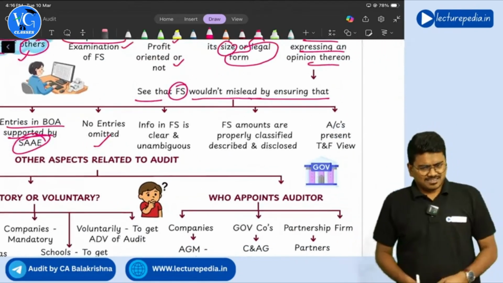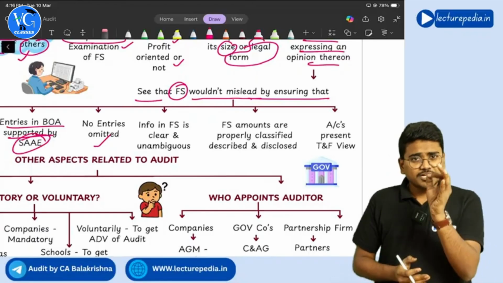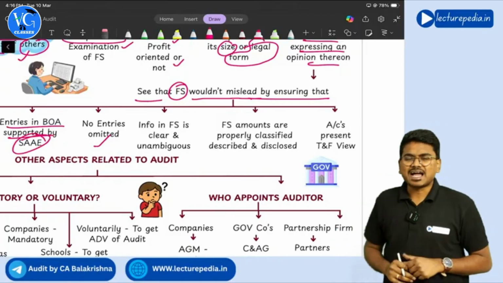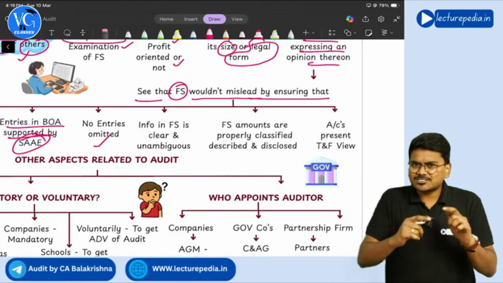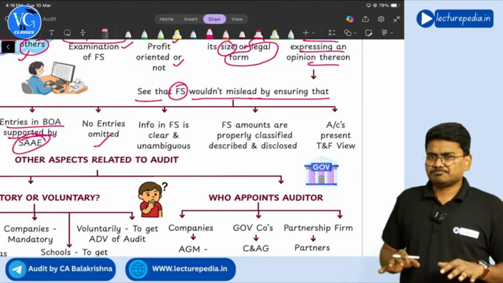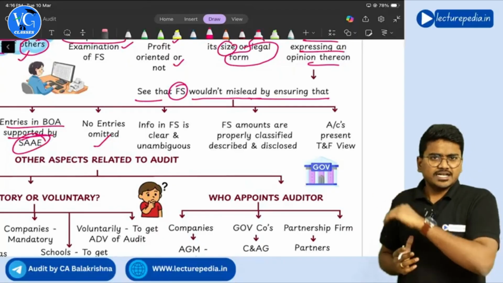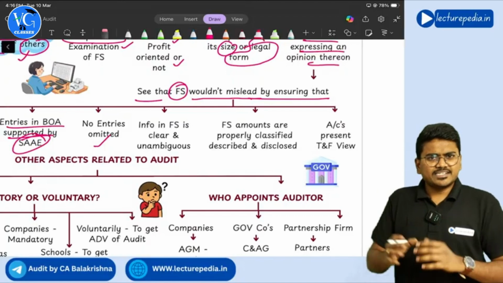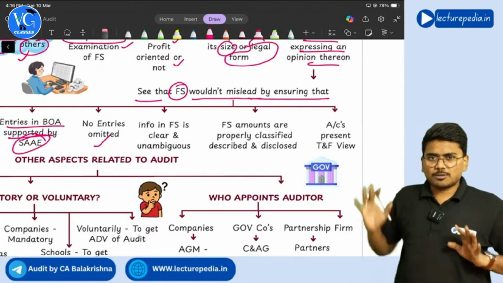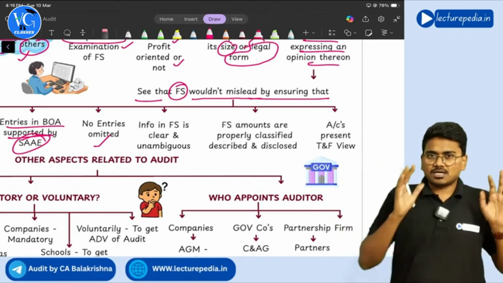And of course, the information that the entity presents in the financial statements should be clear, and also it should be unambiguous. Unambiguous means users should not get confused by reading the financial statements. See, if the entity follows accounting standards or the Indian accounting standards, and prepares the financial statements as per Schedule 3 format, there will be no ambiguity among the users.